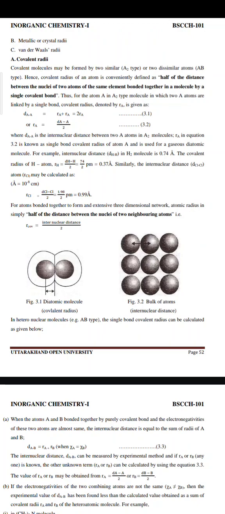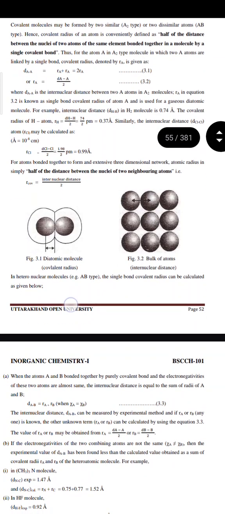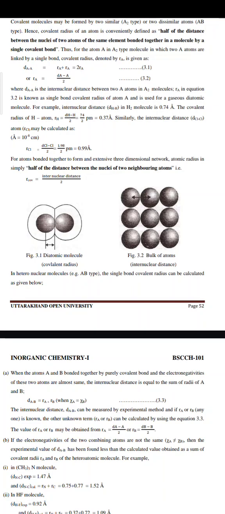A covalent molecule may be formed by two similar or two dissimilar atoms. Hence, the covalent radius of an atom is conveniently defined as half of the distance between the nuclei of two atoms of the same element bonded together in a molecule by a single covalent bond. Thus, for the atom A in an A2 type molecule in which two A atoms are linked by a single bond, the covalent radius denoted by Ra is given as dAA = Ra + Ra = 2Ra, or Ra = dA-A divided by 2, where dAA is the internuclear distance between two atoms in the A2 molecule.